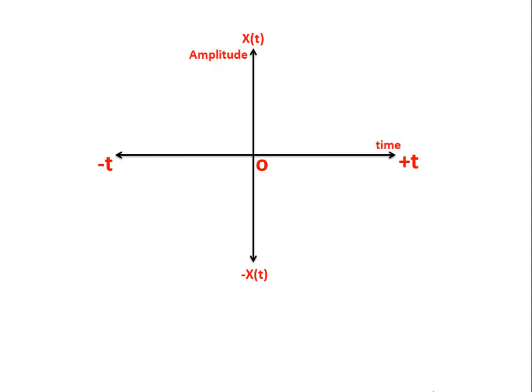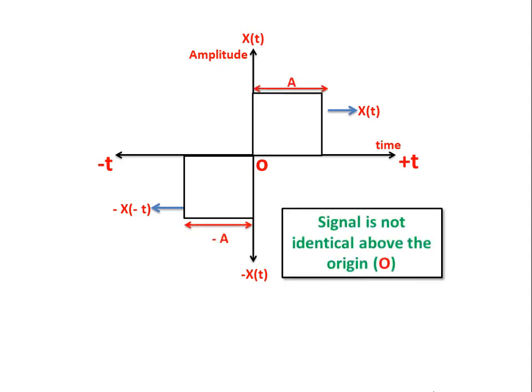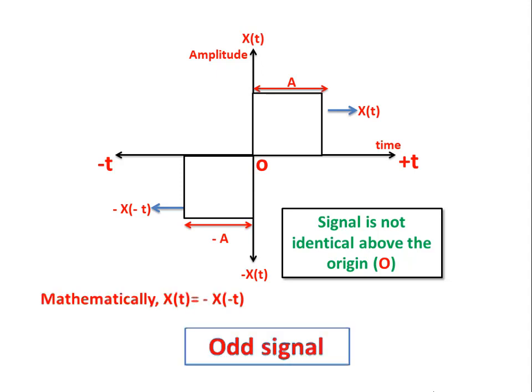Similarly, consider another example. Assume that this is a signal function of x of t. After performing time reversal and folding operation on the signal x of t, we will get the signal function minus x of minus t. So in this case, the amplitude of the function x of t and minus x of minus t are not same, because signal is not identical above the origin and exhibit odd time symmetry. Hence this signal is called as odd signal.